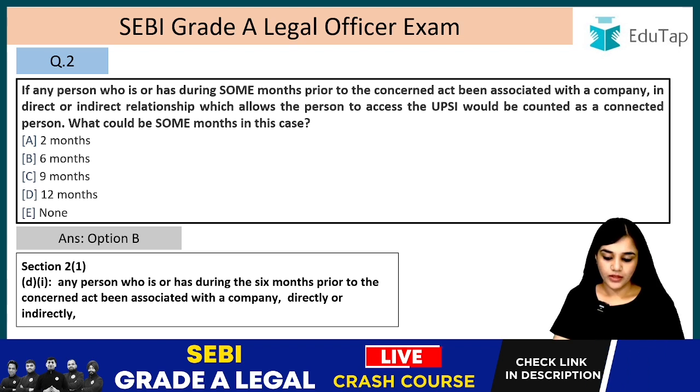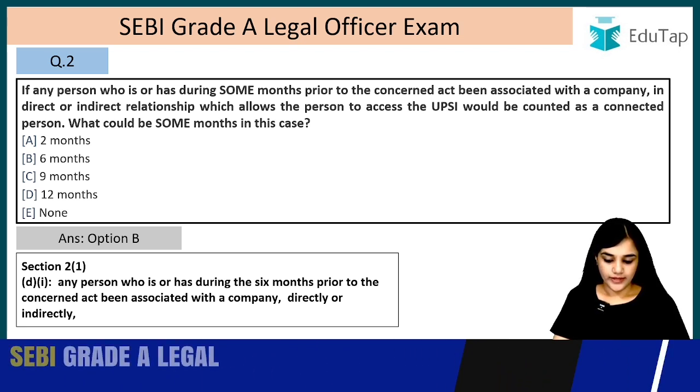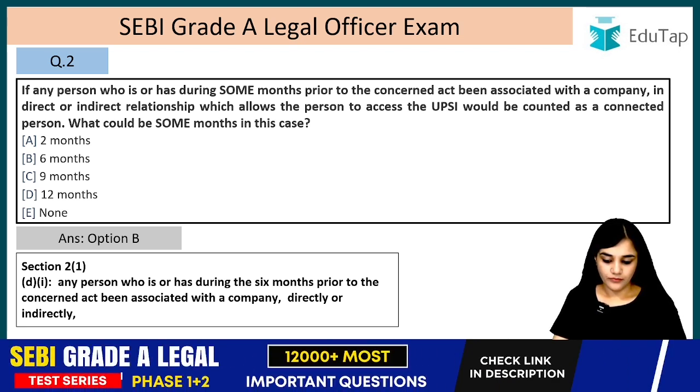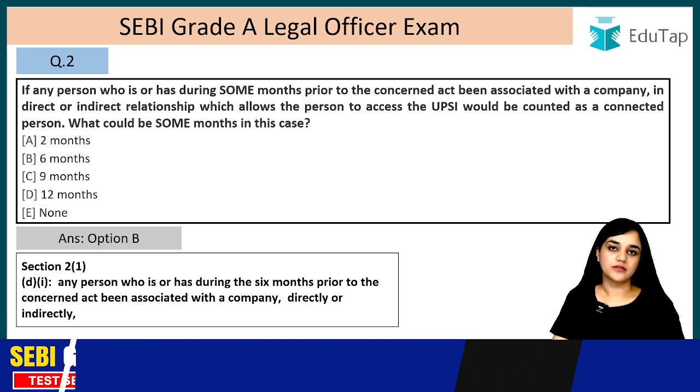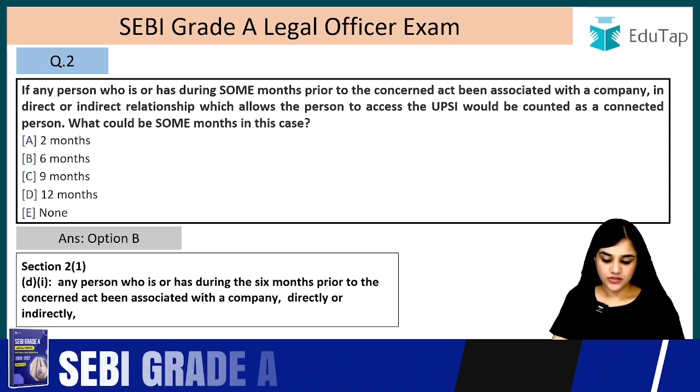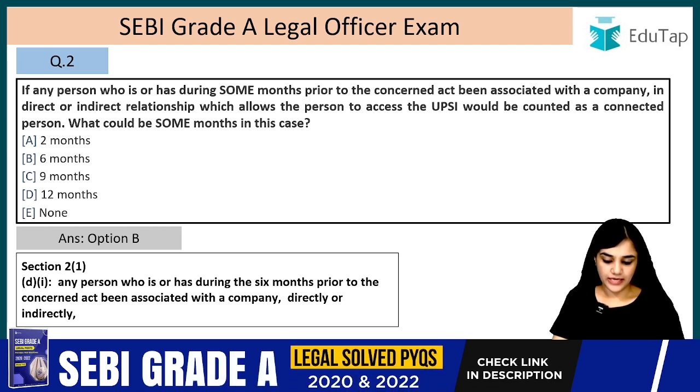Let's read it. Any person who is or has during the 6 months prior to the concerned act, been associated with the company directly or indirectly.